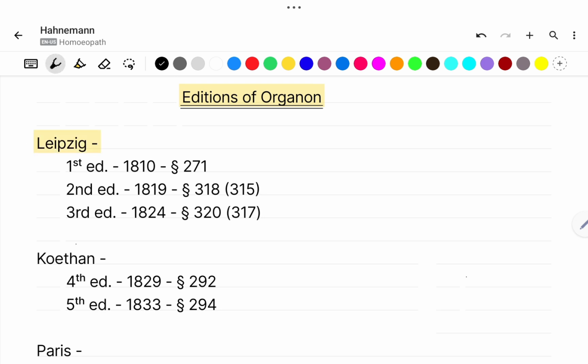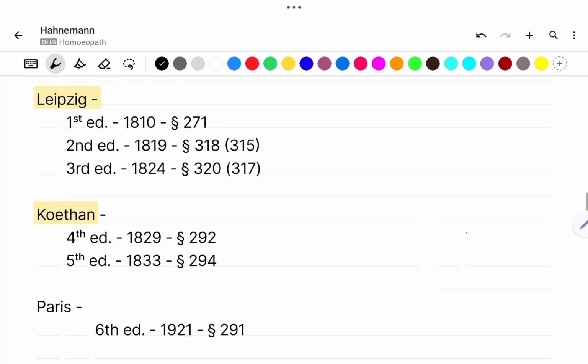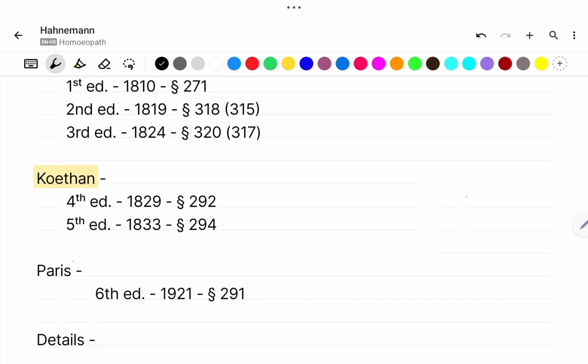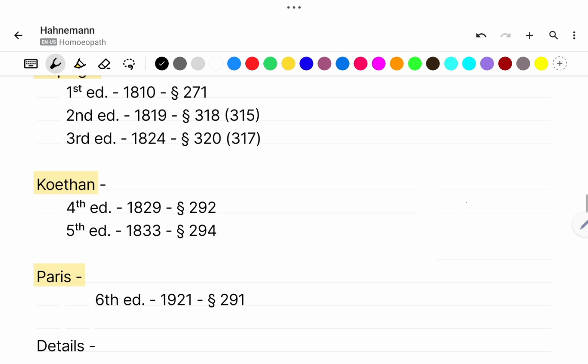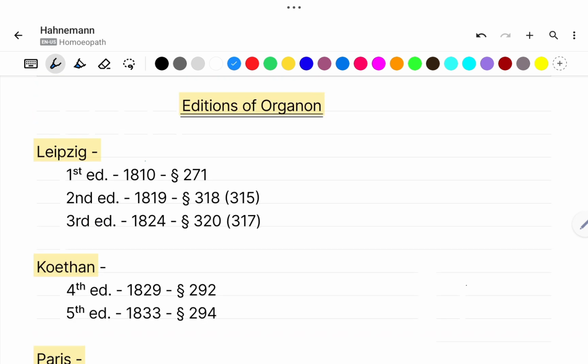So first we will see the first three editions that were published in Leipzig. Then fourth and fifth were published in Cothen, and the last one was published in Paris. So the first edition came in the year 1810, the second edition came in the year 1819, that is after 9 years of the first edition. Then the third edition came in the year 1824, that is after 5 years.